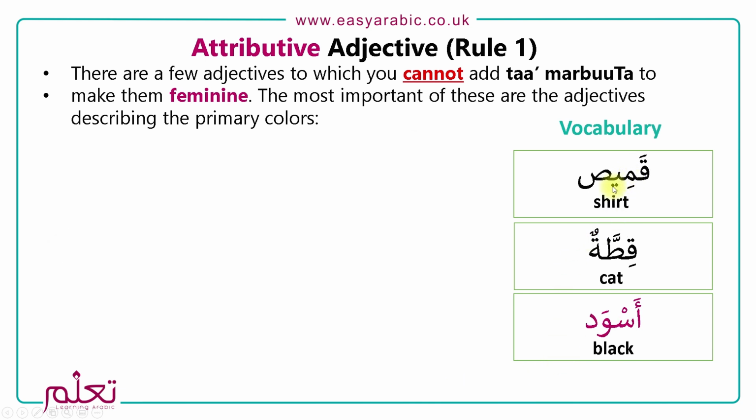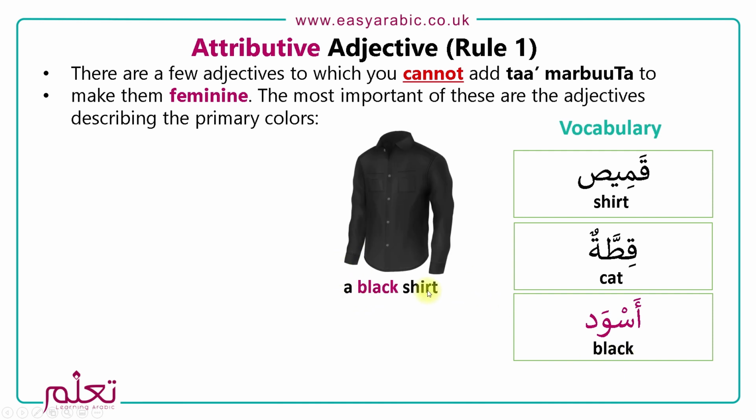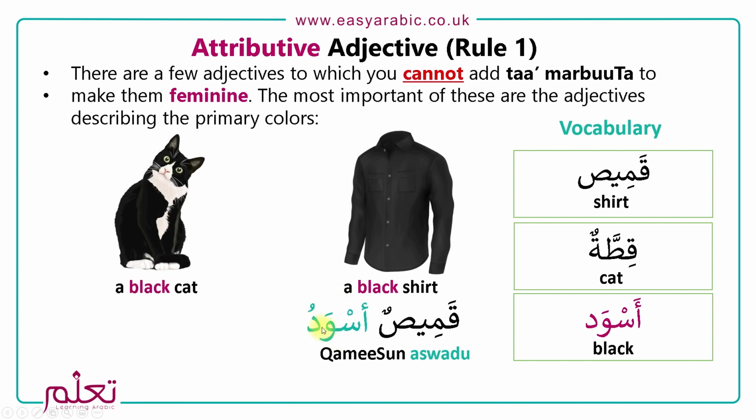Let's do one more. We've got qamisun, which is shirt. We have qittatun or qitta, which is cat, and then aswad, which is black. A black shirt will be qamisun aswadu. Then a black cat will be qittatun aswadu. Oh, sorry, sawda'u. Qittatun sawda'u. That's the colors for you.